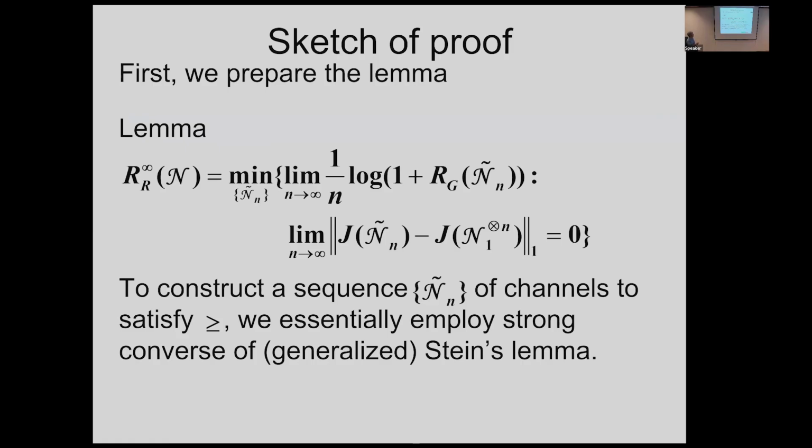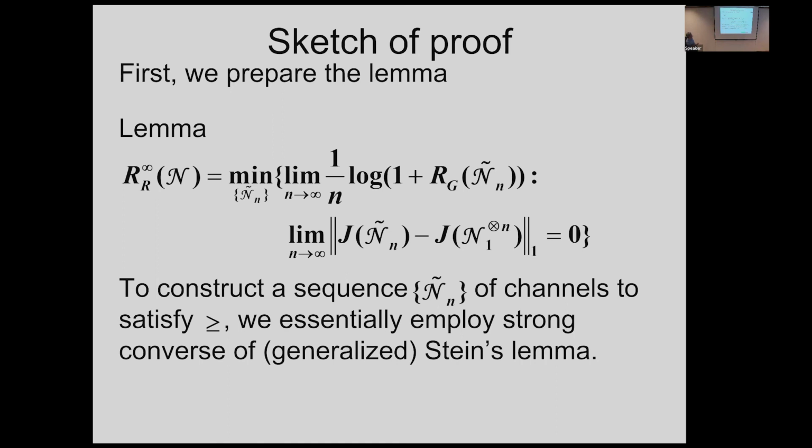So firstly, we need to prove this lemma. This is not so easy, very difficult. So we consider a sequence of channels, not free, and this channel is asymptotically, in the trace norm distance, equal to 0 with the n copy of some state. Sorry, this is N1 and this is N1. Sorry, mistake. Under this condition, we minimize this. What is this? Minimize RG. RG is robustness. So we consider robustness, 1 plus this one, and take the logarithm.